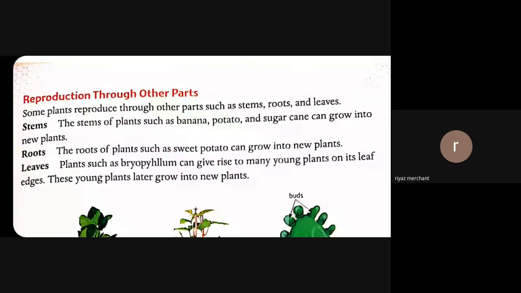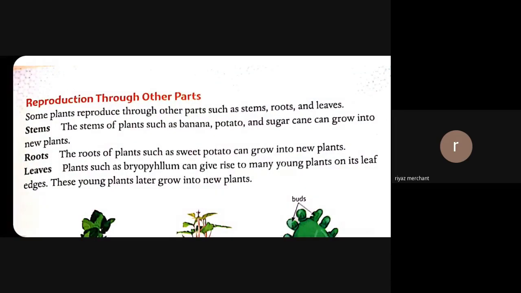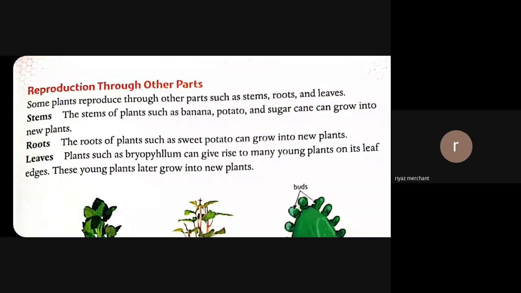Roots: the roots of a plant, such as sweet potato, can grow into a new plant. Leaves: plants such as Bryophyllum can give rise to many young plants on their leaf edges. These young plants later grow into new plants.